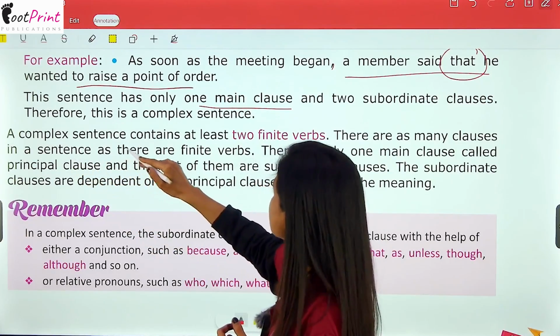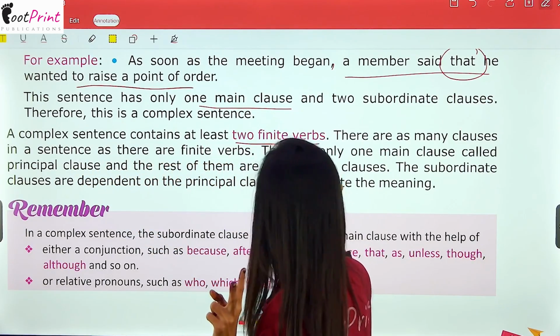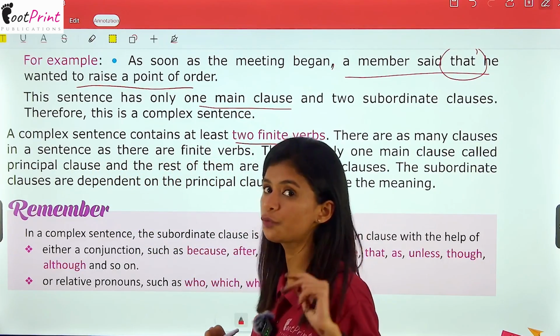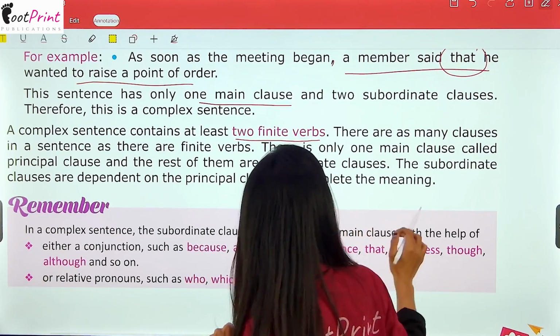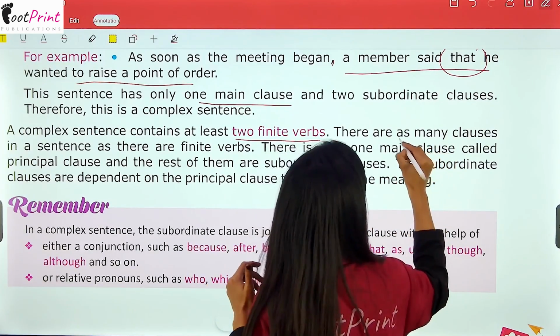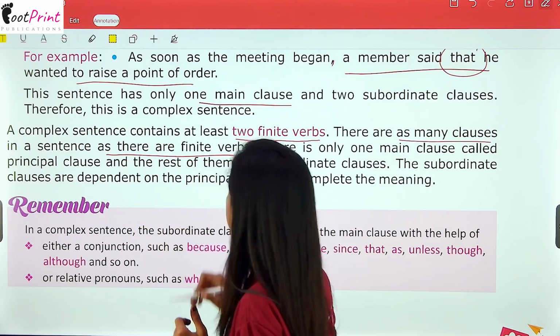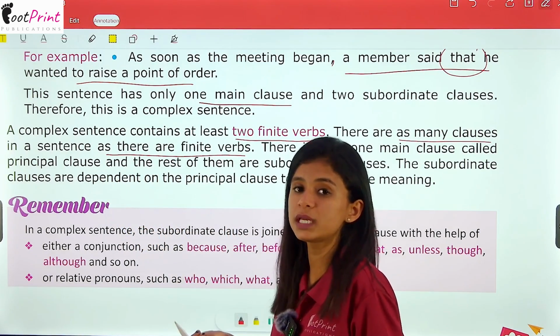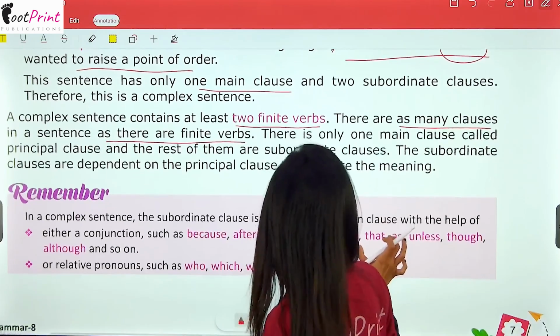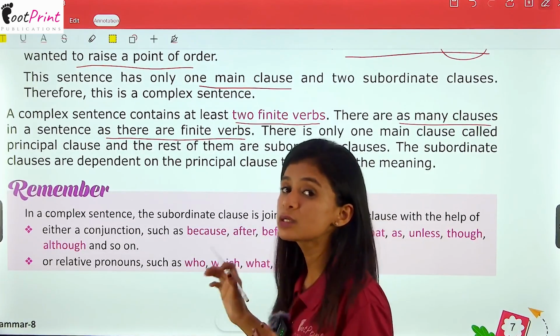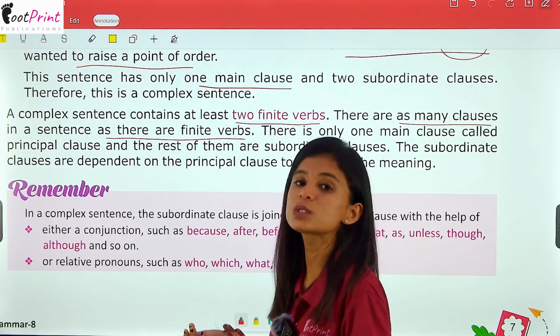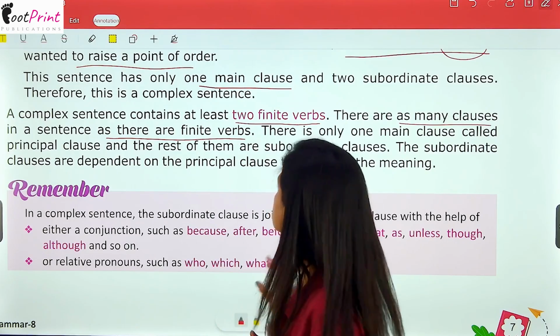A complex sentence contains at least 2 finite verbs. Now, it will contain 2 finite verbs and it will have as many clauses in a sentence as there are finite verbs. अब जितनी finite verbs होंगी उतने ही इनमें sentences होंगे. So, we can say that there is no such limit. That is why it is called complex sentences.